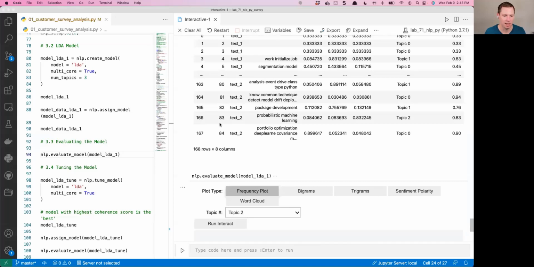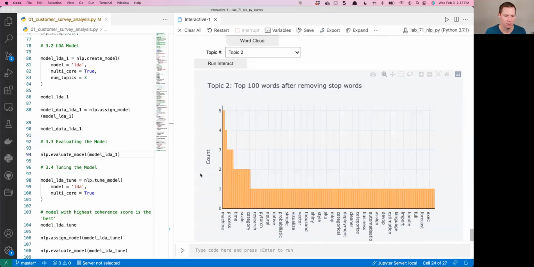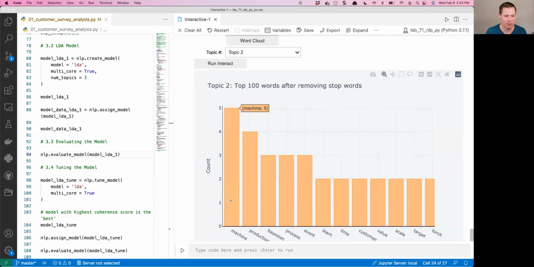And then if I do the same thing on the third one, so let me scroll down here, we can zoom in on this, and you've got machine, production, Bayesian. So this is different. So we've got Bayesian, maybe an optimization, process, an event.